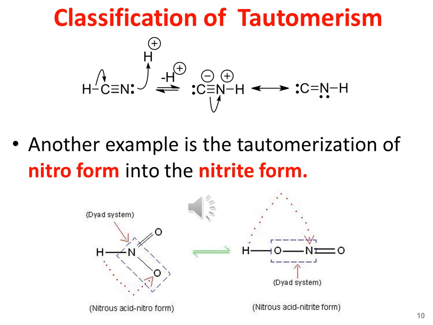Another example is the tautomerization of nitro group into the nitrite group. So on this slide you may see the nitrous acid, in which the nitro group is present, and I have also shown the dyad system. You may see that the hydrogen is migrating and is now attaching to another oxygen atom, and hence in nitrous acid the nitro group is converted into nitrite form.